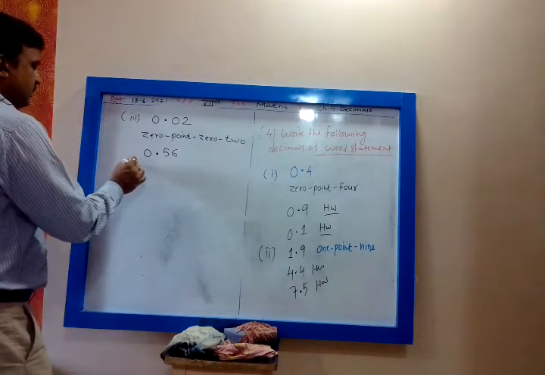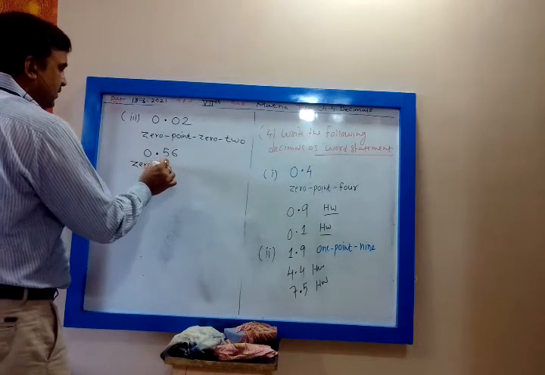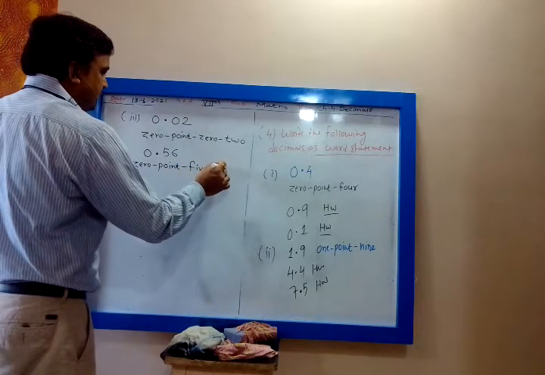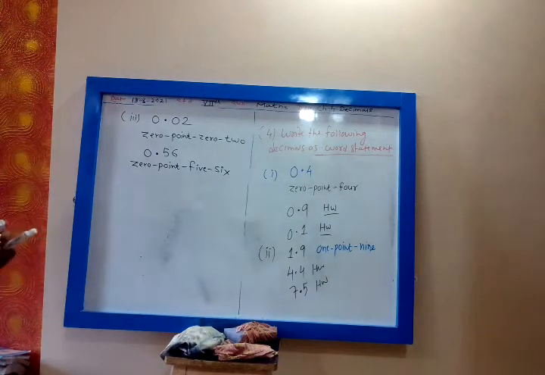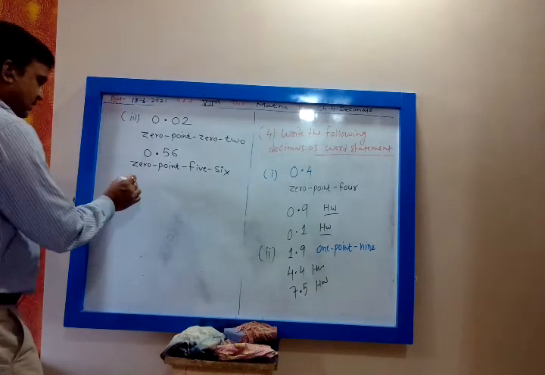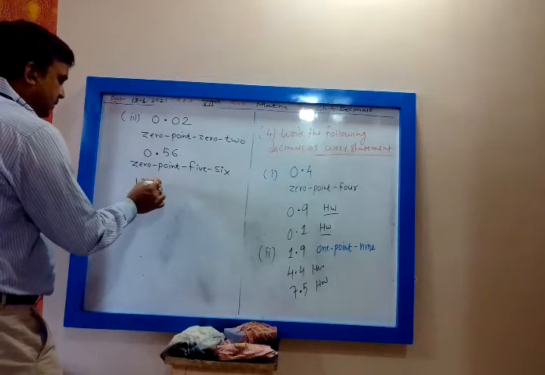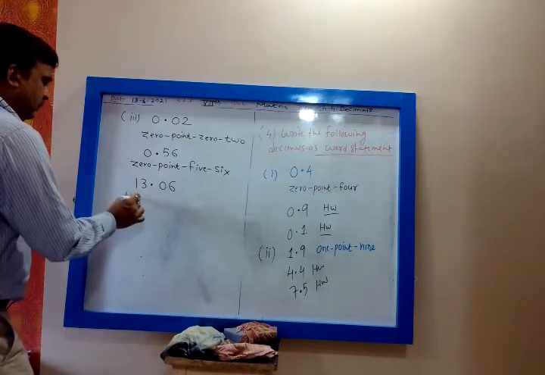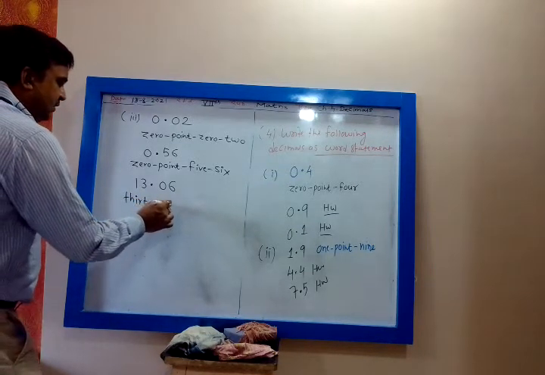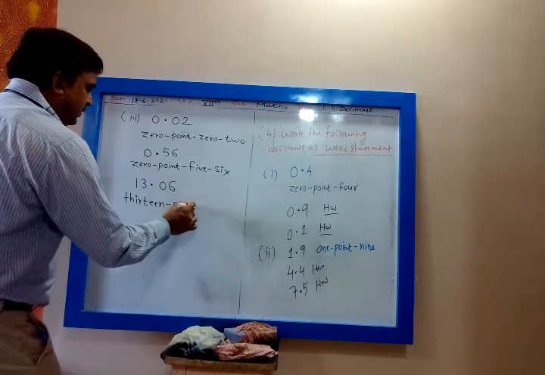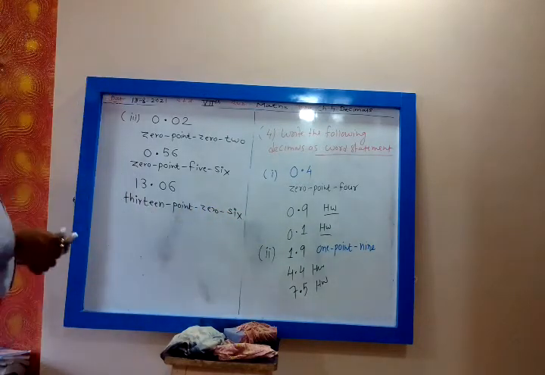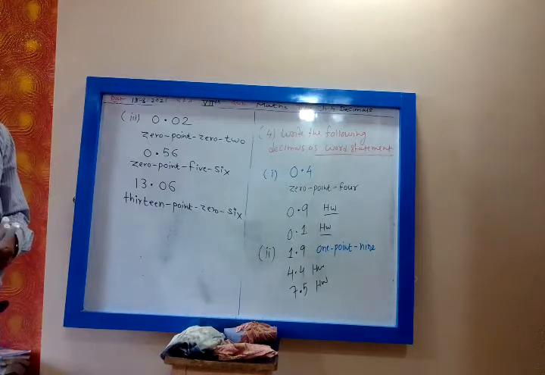So this you will write: zero dash point dash five dash six. Then 13.06. Before decimal we read that as the number thirteen, dash point, dash zero dash six. Before decimal we read that as a single number.